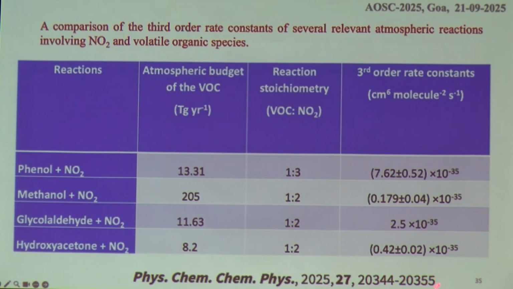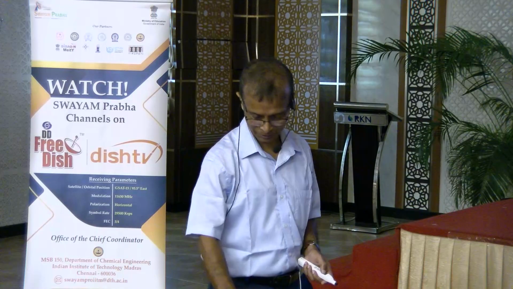And not only that, the reaction orders are almost the same, except only for these values. So in that way we tried to say that this could be one of the contributing channels to the daytime production of HONO in the gas phase. So that is our contribution. Thank you very much. This is our brief presentation on this topic.